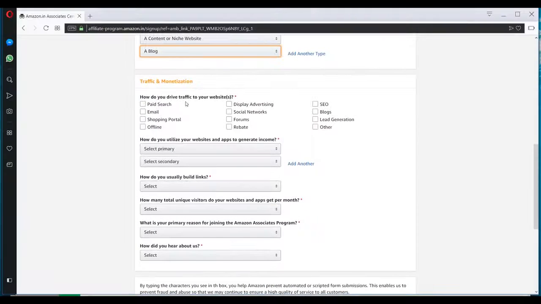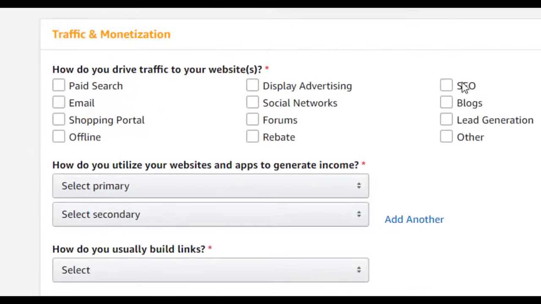So how do you drive traffic to your website? This section talks about how you will be driving traffic to your website. Since we are primarily focusing on SEO, and somewhat on social media, we'll be selecting this.